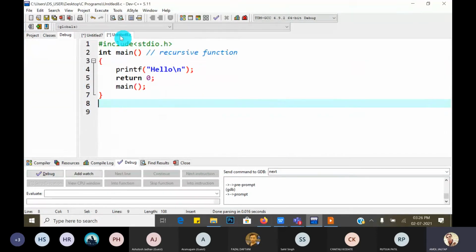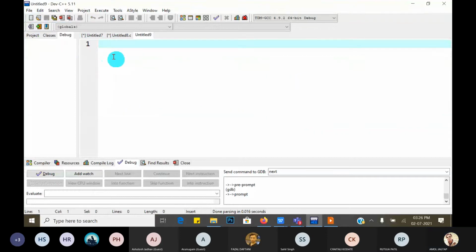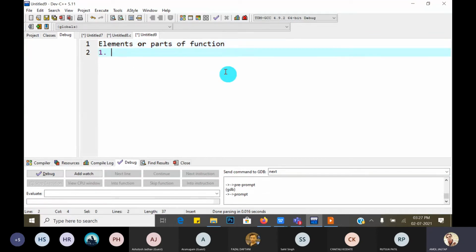Before that, there is another part called elements or parts of a function. Every function has three different parts.